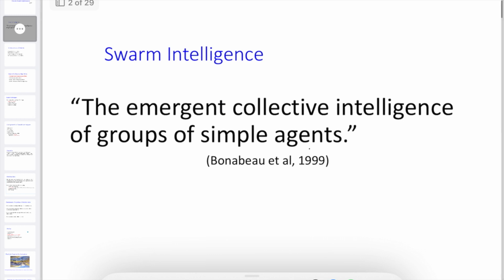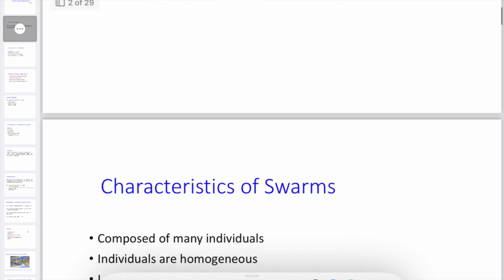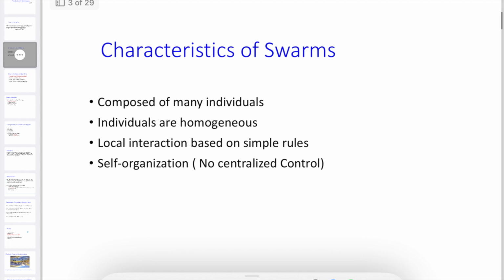So, swarm intelligence, as per Bonabeau, is the emergent collective intelligence of groups of simple agents. The swarm means simple agents that form a network. When you see the characteristics of a swarm, it is composed of many individuals. They form a group, and based on the group, it goes and searches for a particular solution, and that is how optimization works.